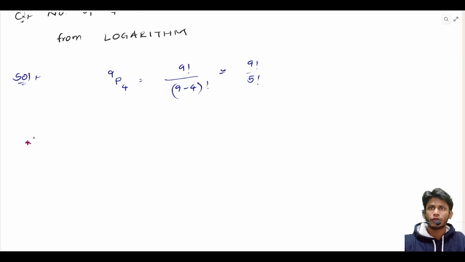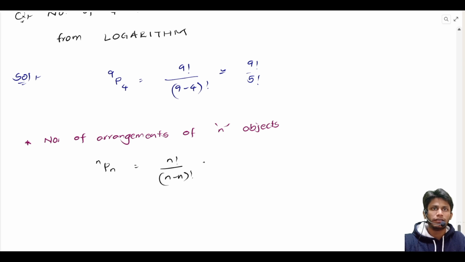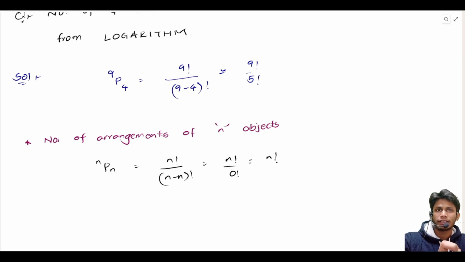Also, one more important thing to notice is the number of arrangements of n objects. We want to take n objects total and arrange these. So by formula, we can write this as nPn. From n, we are selecting n and arranging these. So we get n factorial divided by (n minus n) factorial, that is n factorial by 0 factorial. As we saw, 0 factorial is 1. So we get n factorial. So for arranging n objects, we have n factorial ways.